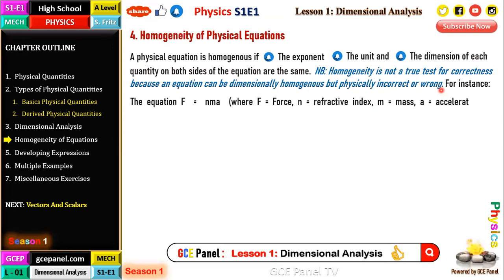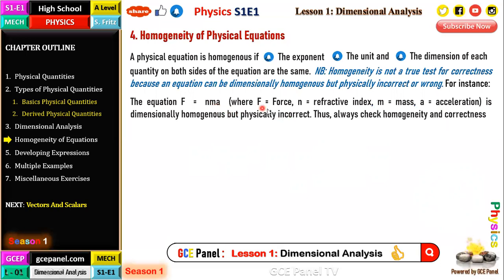So the equation: force is equal to refractive index times mass times acceleration, where F is force, N is refractive index, M is mass, A is acceleration. This is dimensionally homogeneous, but physically, this equation is incorrect. Thus, we must always check homogeneity and correctness. Let's take some examples. Here we take some past standard exams.